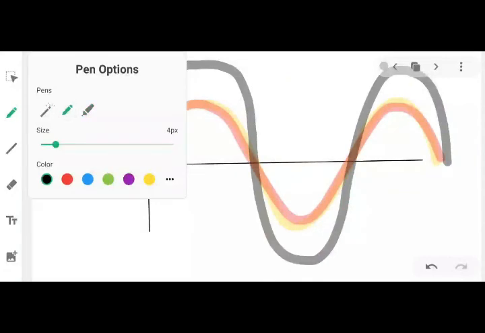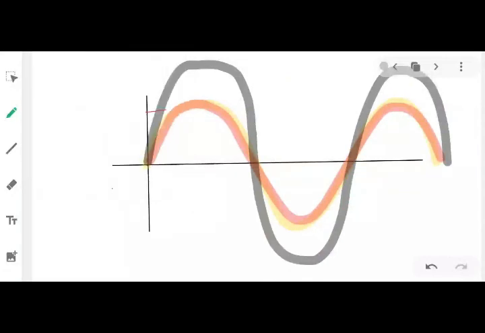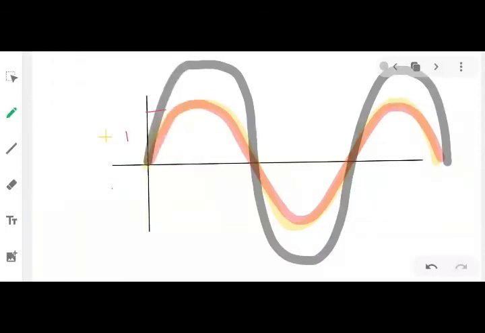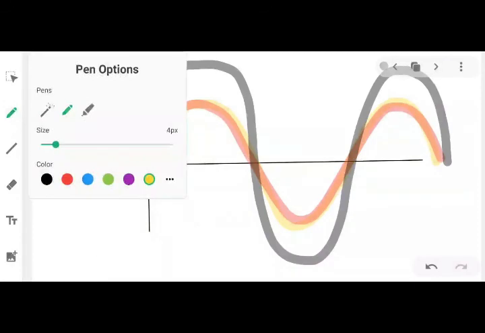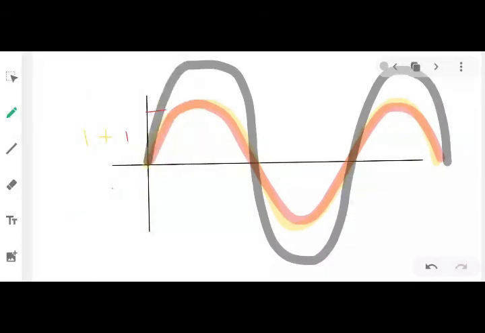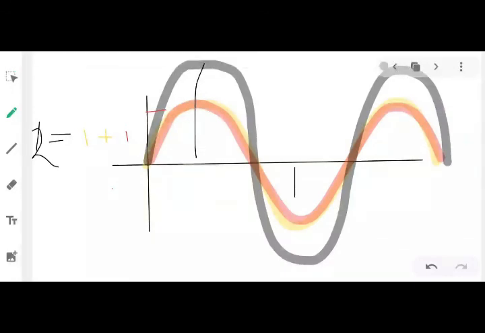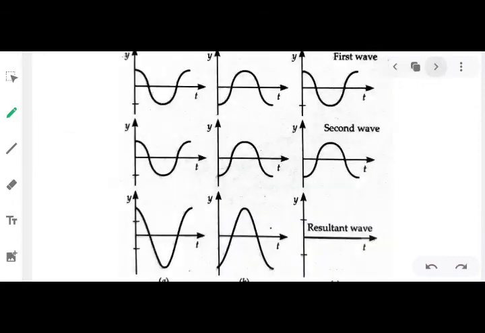Now what do you mean by this? The red wave had a displacement of 1 unit, the yellow wave had a displacement of 1 unit. So the resultant wave, which is your black wave, will have a displacement of 1 plus 1, how much? 2 units. So this distance will be 2 units. In this case also the distance will be 2 units. Fine. This is how the two waves superpose each other.